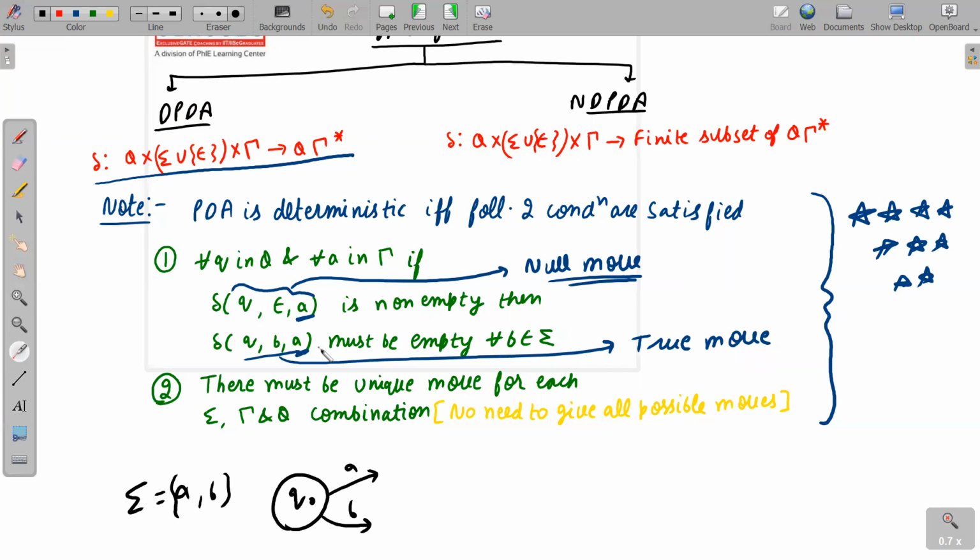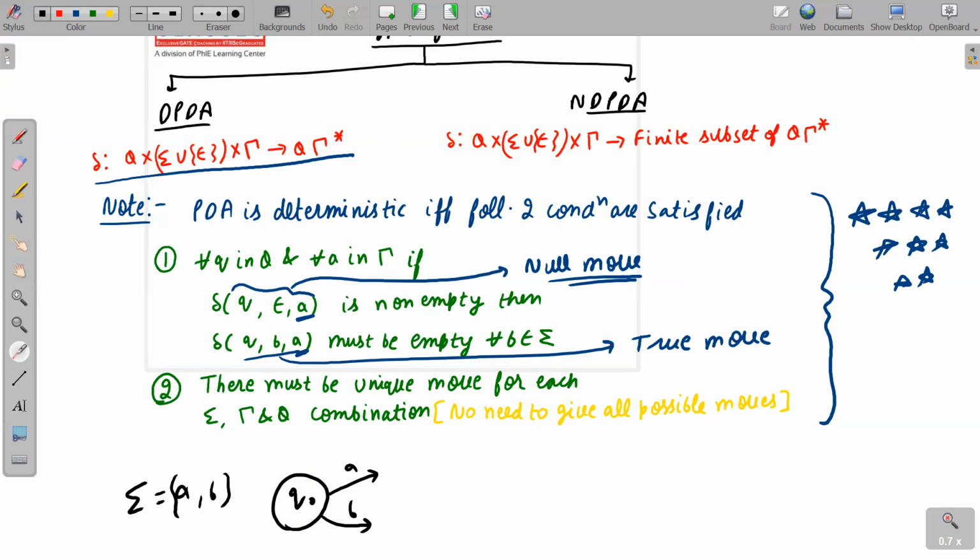But in DPDA, that configuration is also allowed. That's why I have said that there is no need to give all possible moves. That means on state Q0, there is no compulsion that you have to read A also and you have to read B also. The only thing is there should be unique moves, and if a null move is present, then a true move must not be present. If a true move is present, then a null move should not be present. That's it. So these are the two conditions for DPDA.